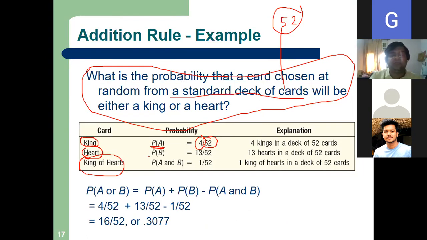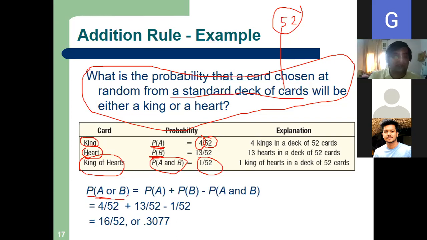So what will be the probability that it will be a heart? P(B) is 13 divided by 52. But king of heart is only one. So P(A and B) is 1 by 52.